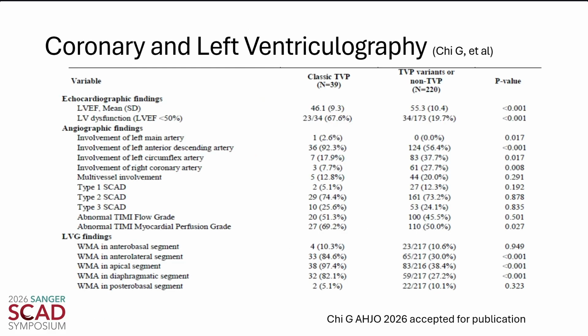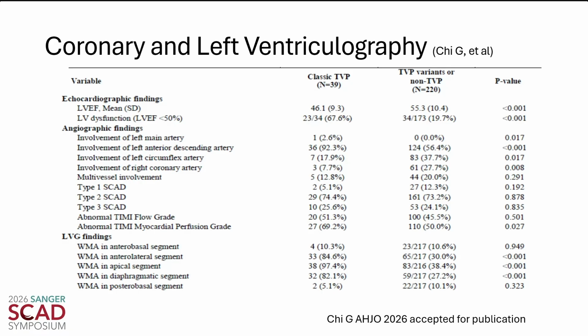When we looked at coronary and left ventriculography, again, those with this pattern were much more likely to have reduced ejection fraction, and the LAD more commonly involved. But interestingly, if we looked at TIMI flow grade, and for those of you that are not clinicians, that's where there is an abnormal filling of a vessel, in 51% it was abnormal, but that means in 49%, it was completely normal despite there being an appearance of a SCAD.